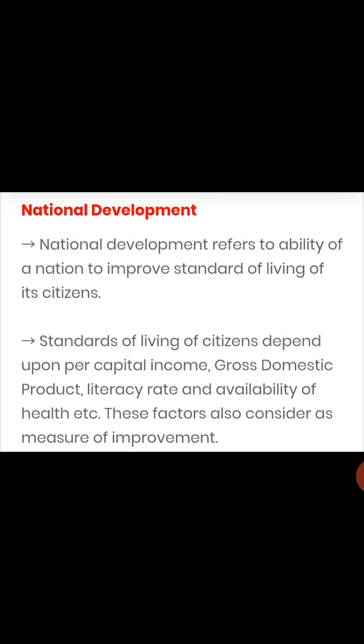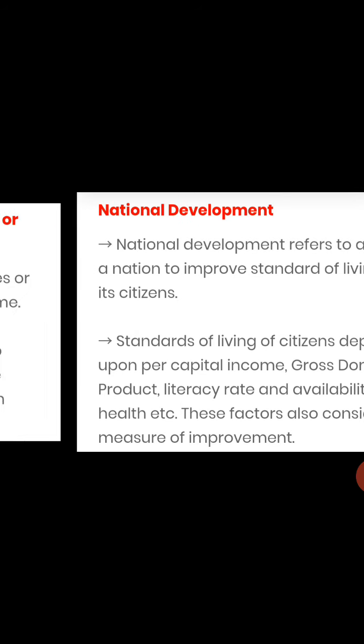Standards of living of citizens depend upon per capita income. It's per capita income, not per capita; there's again a typing mistake. It's per capita income, gross domestic product, literacy rate and availability of health, etc. These factors are also considered as measures of improvement. See, if in any country the per capita income is good, more, then GDP is more, literacy rate is more, then health facilities are better, so definitely that country is going to develop.